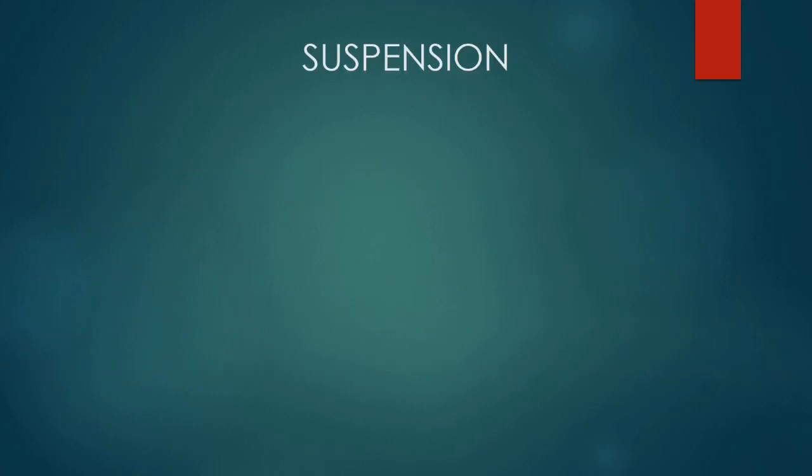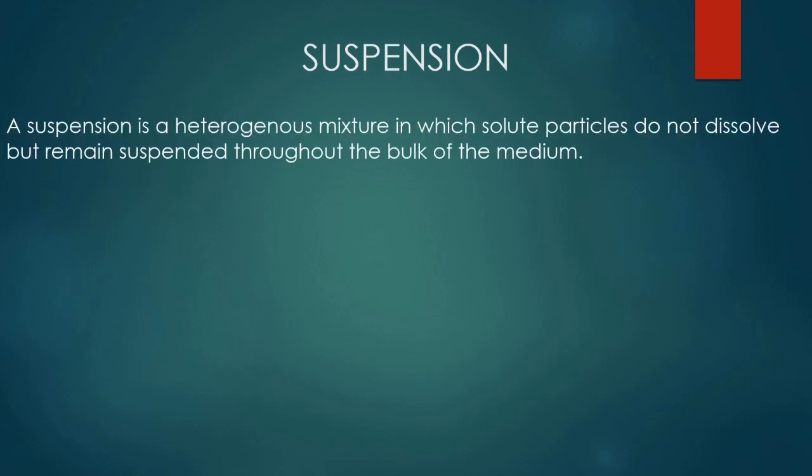Next, suspension. What is a suspension? A suspension is a heterogeneous mixture in which solute particles do not dissolve but remain suspended throughout the bulk of the medium. An example is, again take a glass of water and then add chalk powder to it and try dissolving it, try mixing it well, and then leave it undisturbed for some time.